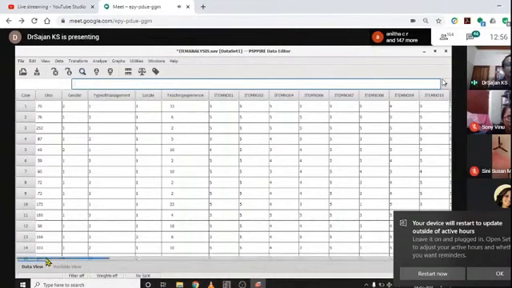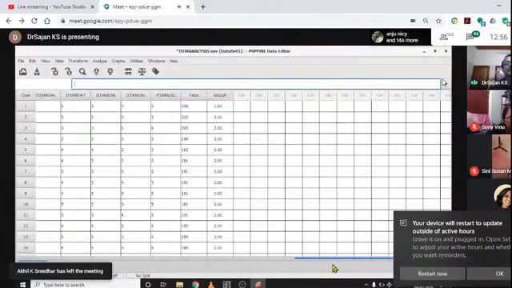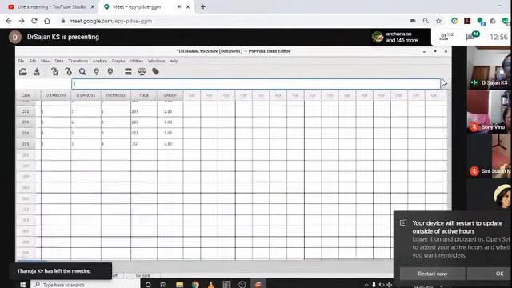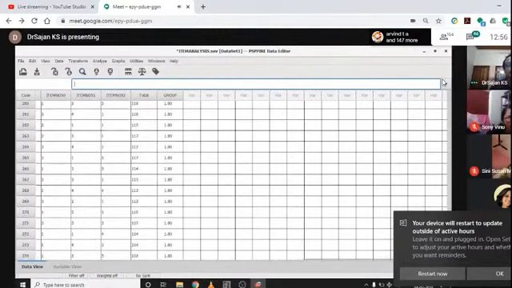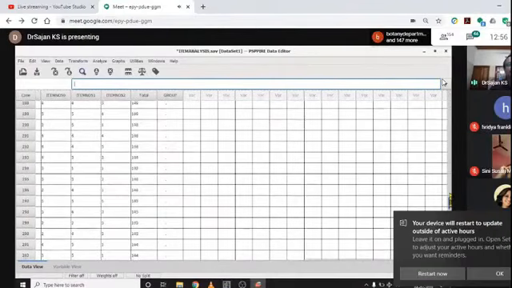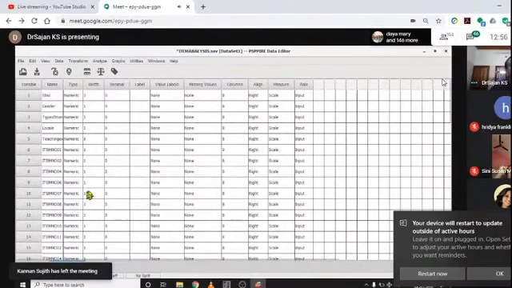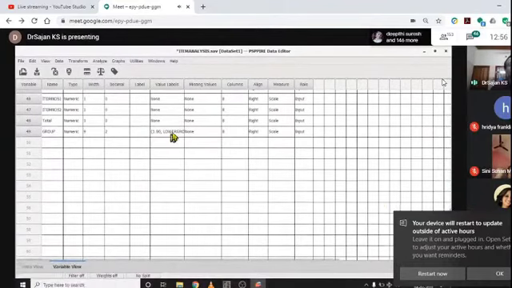Here you can see that item 1 to item 52 are there, and the upper group is marked as 2 and the lower group is marked as 1. Here the lower group is marked as 1, and this is in descending order. See, the total is in descending order. In the data variable view, we have to name the codes for the groups. Here 1 for lower group and 2 for upper group is given.